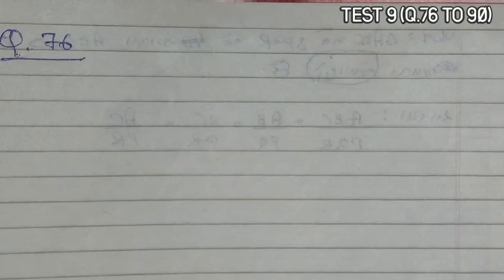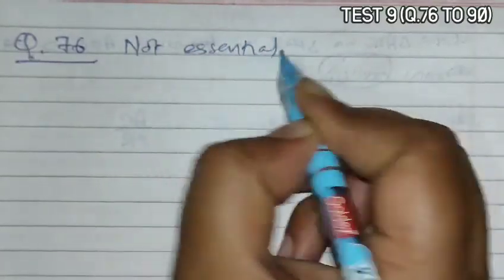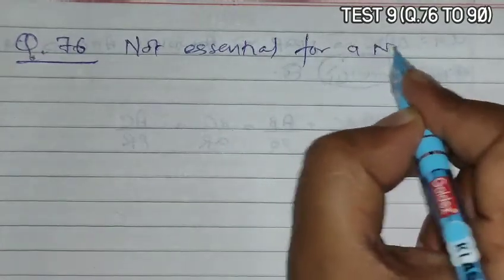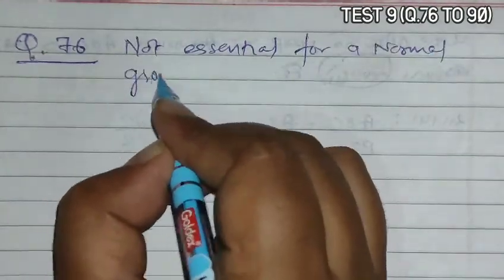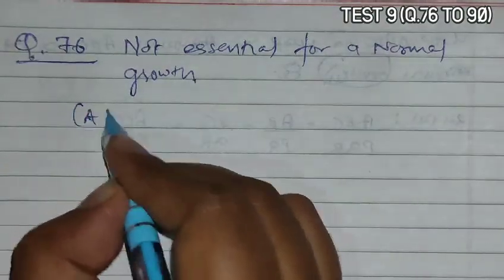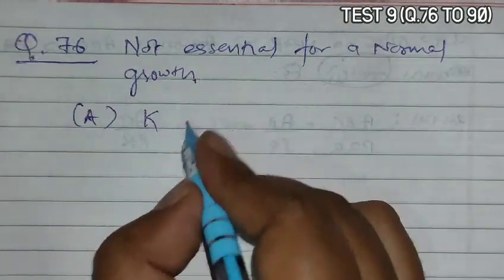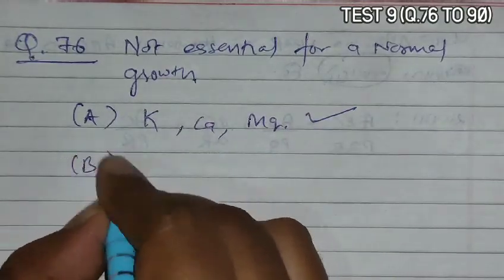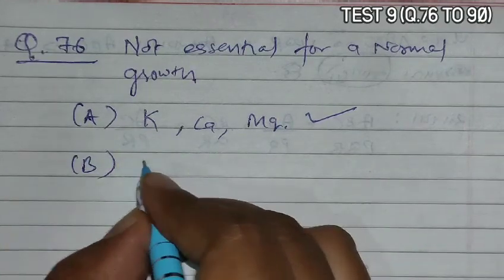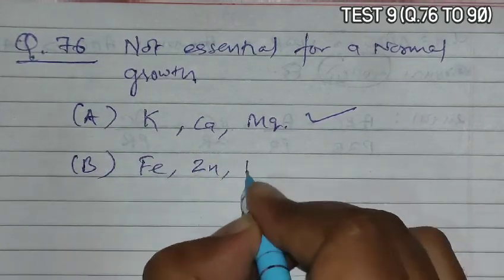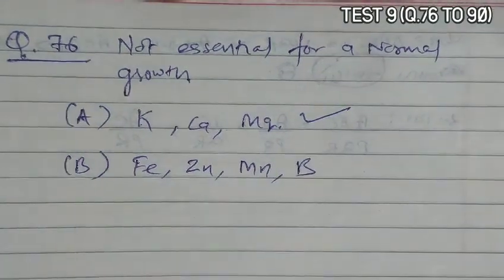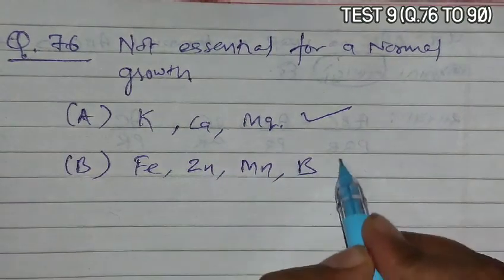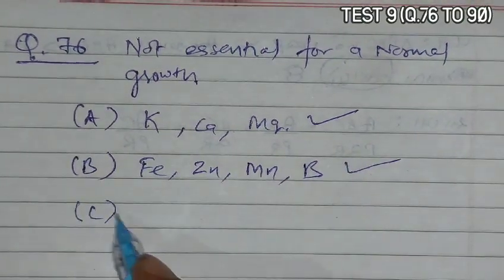Question 76 asks: which group of elements is not essential for plant normal growth? Now if we take option A, it is given as potassium, calcium and magnesium. All are essential, obviously, because they are macronutrients. B: iron, zinc, manganese, boron. These are some micro and macronutrients which are important. They are essential elements. C is given as